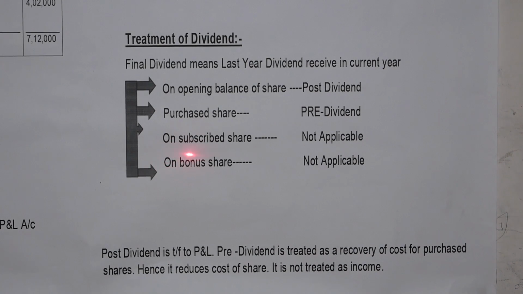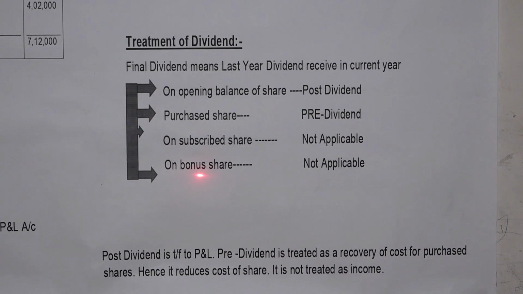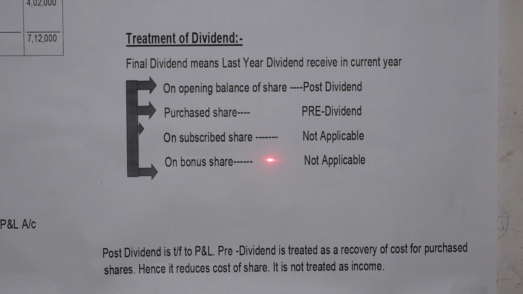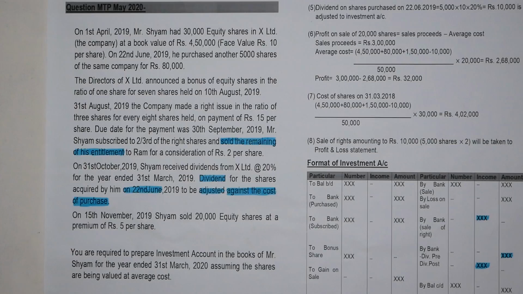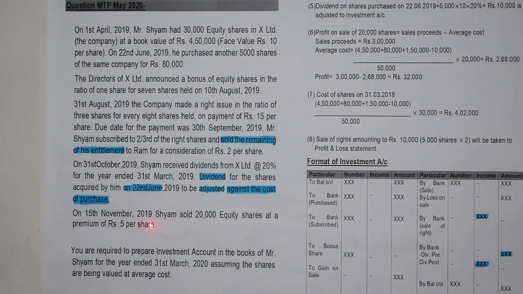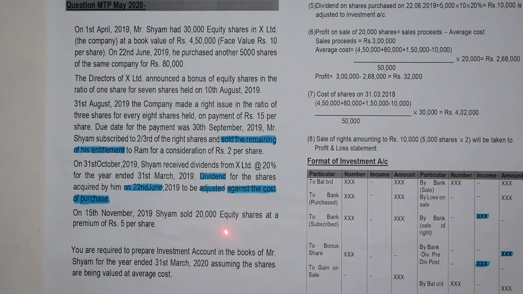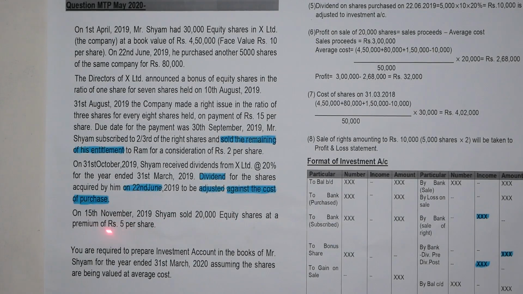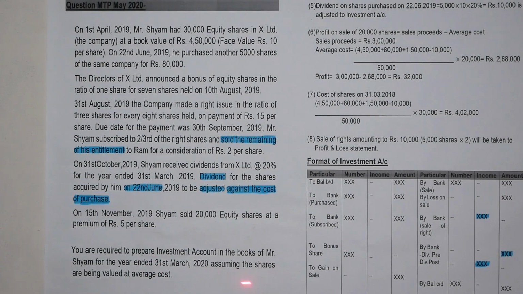If we get dividend on subscribed shares or on bonus shares, in both cases there will be no treatment. On 15 November 2019, Shyam sold 20,000 equity shares at a premium of rupees 5 per share. You are required to prepare the investment account in the books of Mr. Shyam for the year ended 31st March 2020, assuming the shares are valued at average cost.